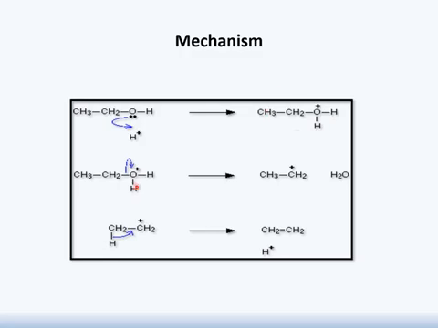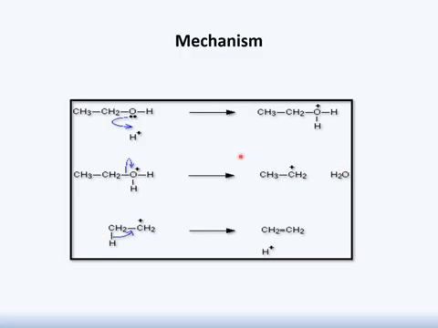This protonated alcohol has a weak C-O bond. So there will be breakage of the bond, and in response we have a carbonium ion, and in addition to this carbonium ion, there is a release of one molecule of water. That's why this reaction is named dehydration, as it is a removal of a water molecule.